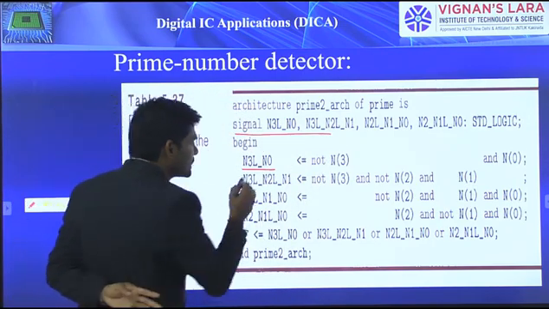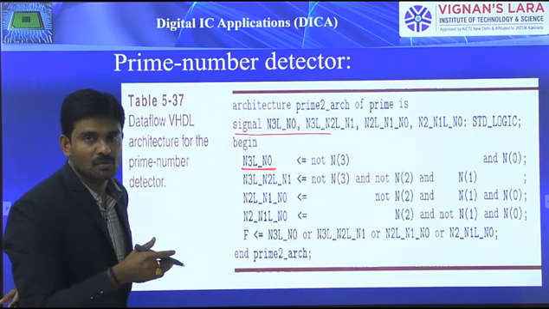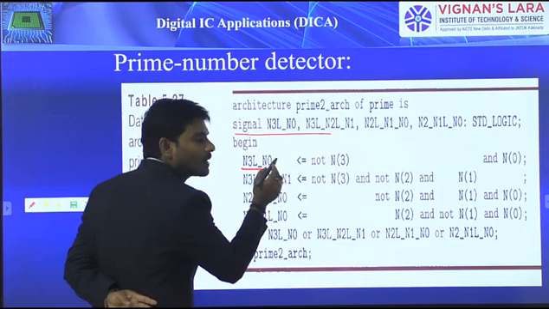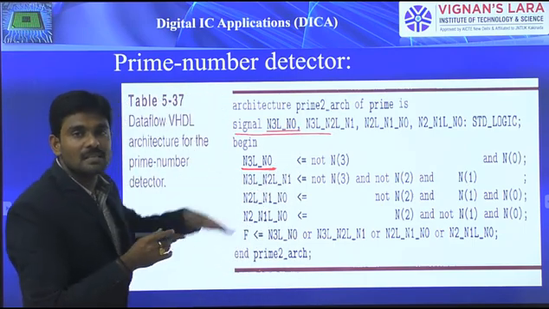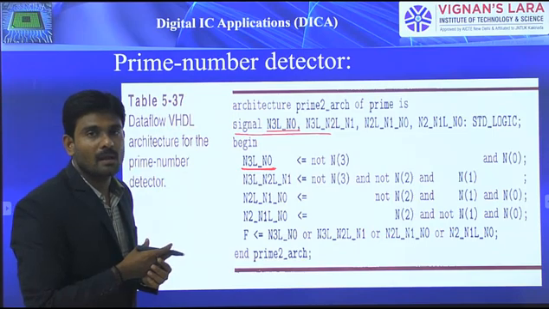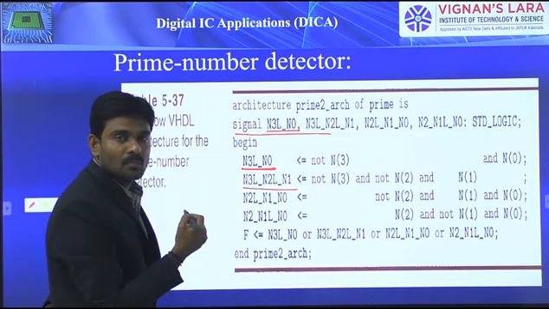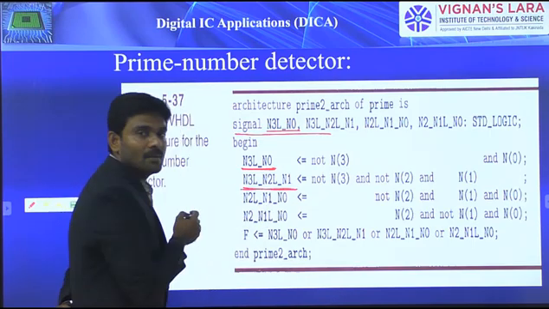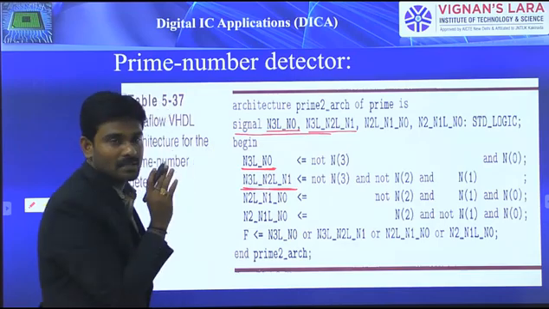If you consider this, this is the signal output of a 2-input AND gate, I assume. N3L_M0 must be defined before we use it within the architecture body. Next, for the second, the 3-input AND gate output, we assumed a signal name like that, so that also must be defined previously.